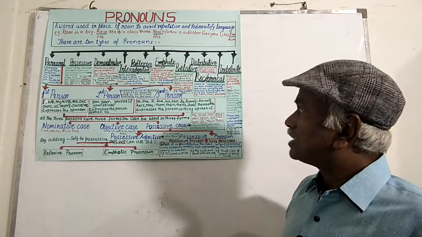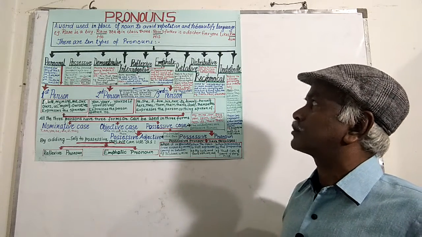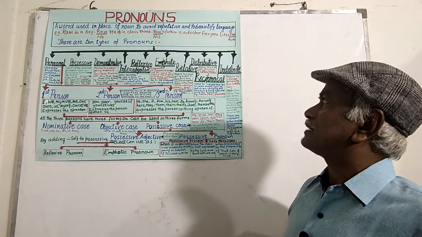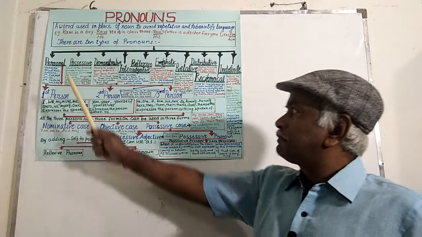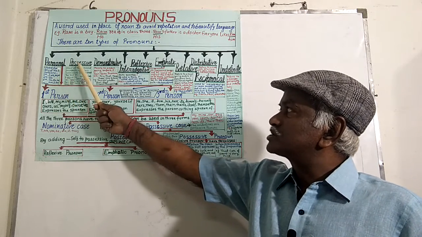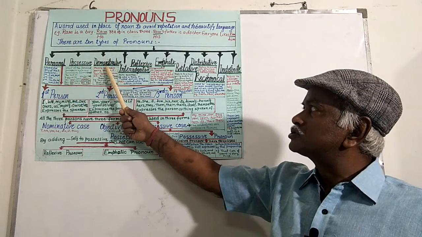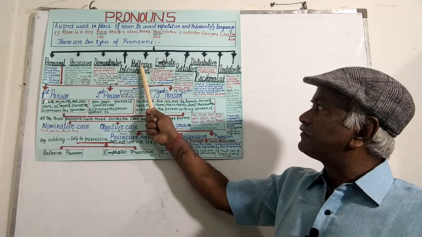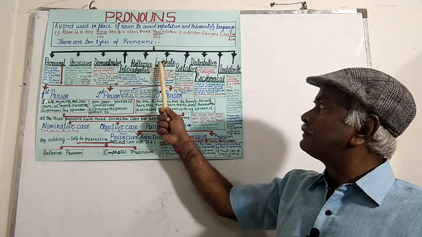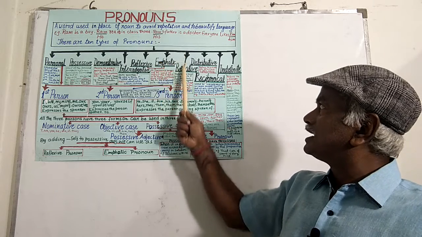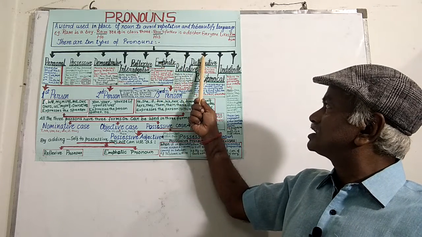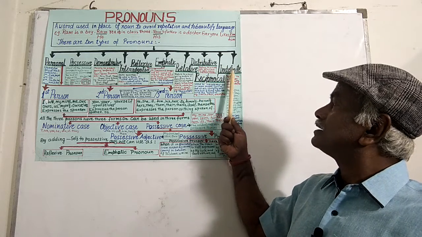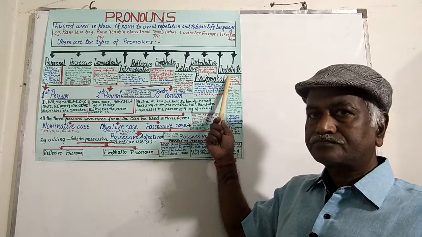Now, coming to the different types of pronouns, there are 10 types: personal pronoun, possessive pronoun, demonstrative pronoun, interrogative pronoun, reflexive pronoun, emphatic pronoun, relative pronoun, distributive pronoun, reciprocal pronoun, and indefinite pronoun.